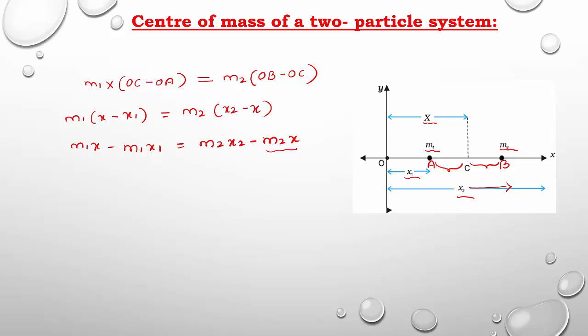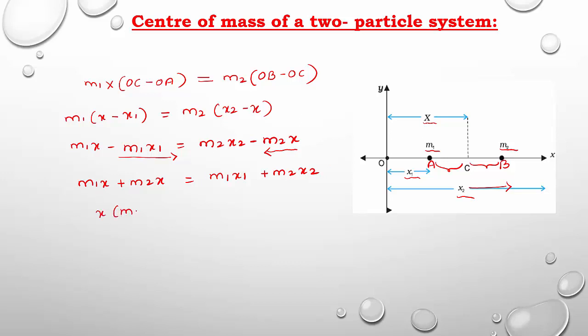So we can take the x terms on one side. So minus m2x is taken on the LHS. The equation becomes m1x plus m2x is equal to, this minus m1x1 we can take on the RHS, it becomes plus m1x1, remaining is m2x2. On the LHS, which is common? x is common.